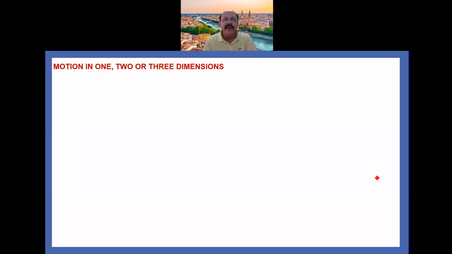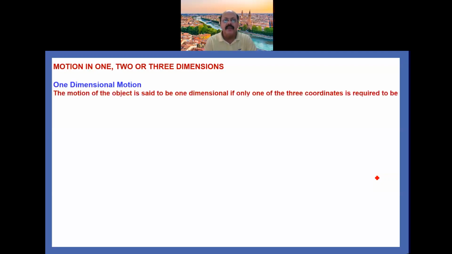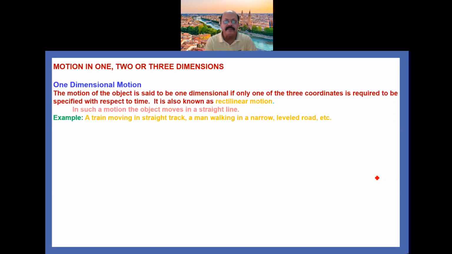Now we define here motion in 1, 2 and 3 dimensions. One dimensional motion: the motion of an object is said to be one dimensional if only one of three coordinates is required to specify the position of the object with respect to time. It is also known as rectilinear motion. In such a motion, the object moves along a straight line. For example, a train moving on a straight track, a man walking on a narrow, level road, etc.